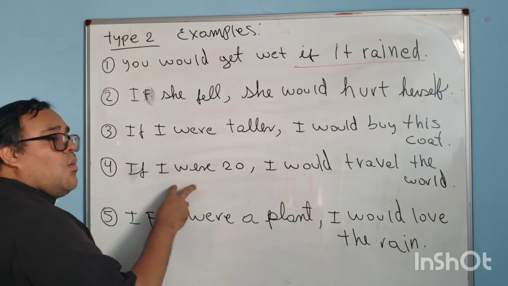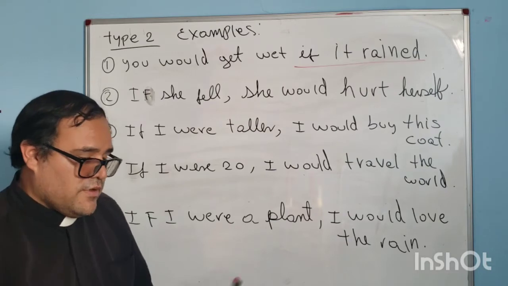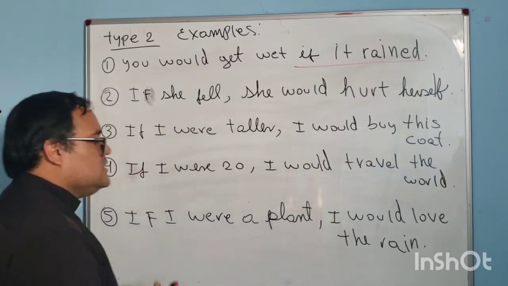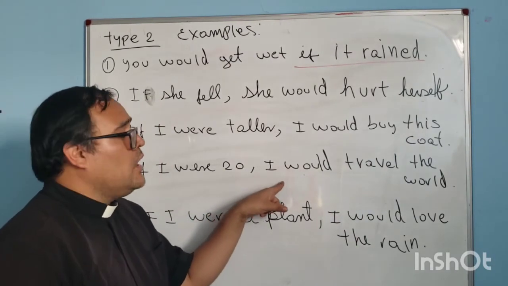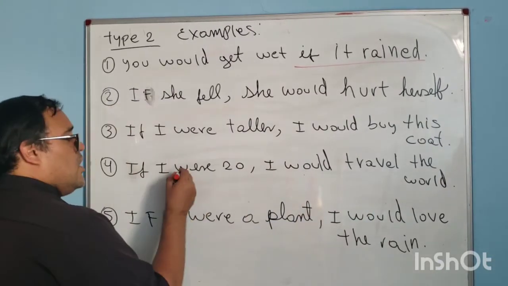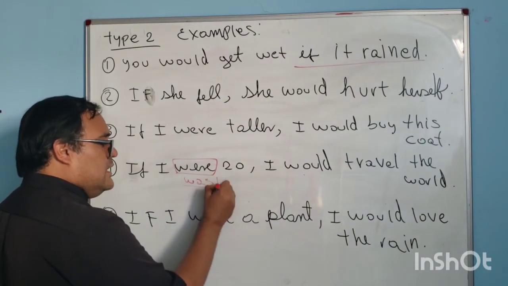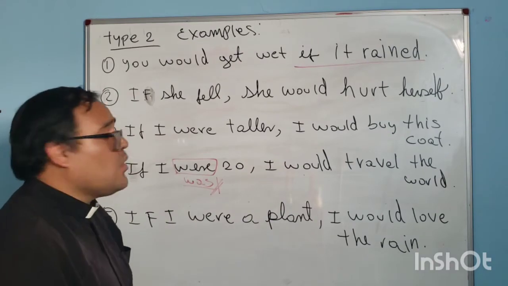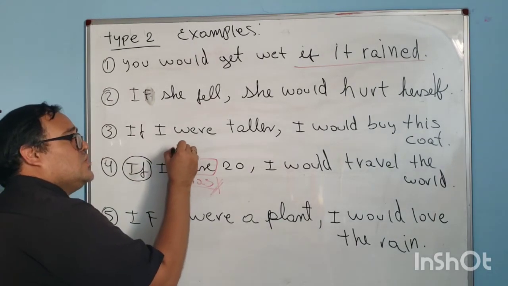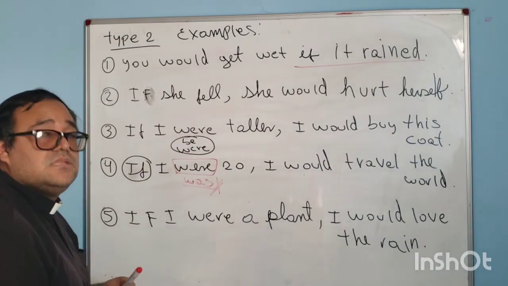Number 4: if I were 20, but I am 31 years old, it's different. Right, sorry. If I were 20, comma, I would travel the world. Si yo tuviera 20, coma, yo podría viajar alrededor del mundo. Why were? Teacher, but in the past it's not was. Yes, it was. But in this part it's different. Why? Because when you use the conditional, you need to use were, the verb be in the past. Yes, it's more formal.